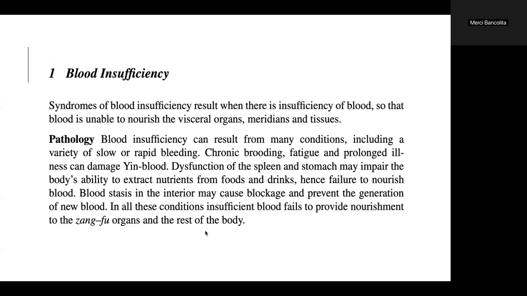Dysfunction of the spleen and stomach may impair the body's ability to extract nutrients from foods and drinks. Hence, failure to nourish blood, stasis in the interior may cause a blockage and prevent the generation of new blood. In all these conditions, insufficient blood fails to provide nourishment to the Zang-fu organs and the rest of the body.